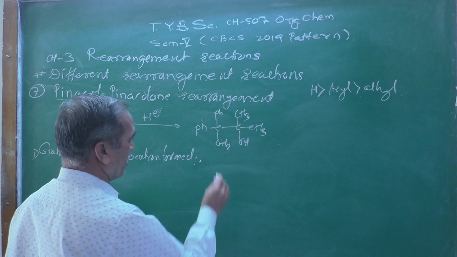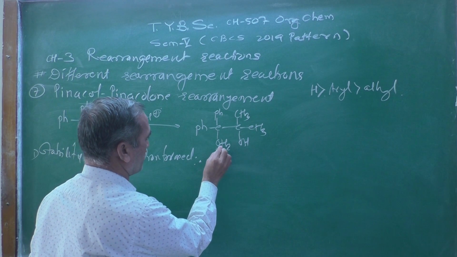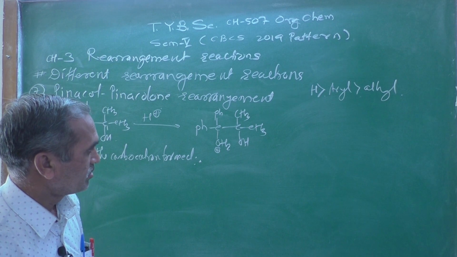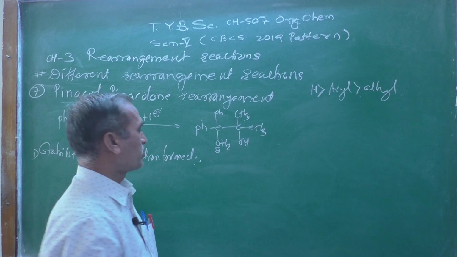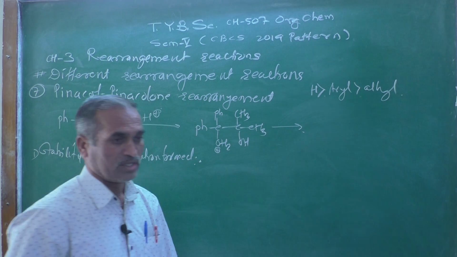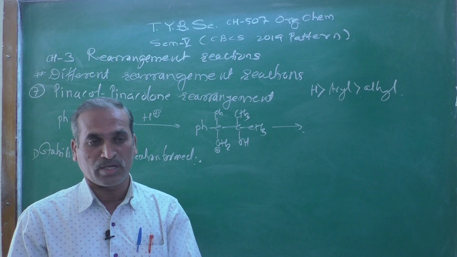Now the hydroxyl group has become OH2, which is an oxonium ion.